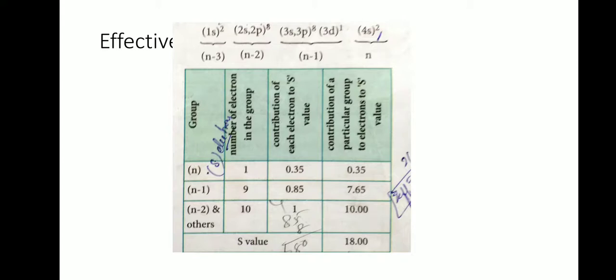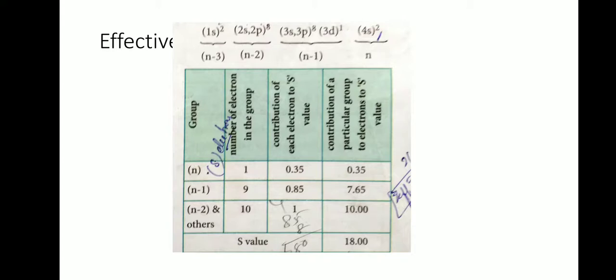First one, listen. For example, let us explain the calculation of effective nuclear charge on a 4s electron and a 3d electron in scandium. The electronic configuration of scandium is 1s2, 2s2, 2p6, 3s2, 3p6, 3d1, 4s2. For the 4s orbital, the shells are n, n minus 1 and n minus 2 (3s, 3p, 3d). The values are 0.35 for n, 0.85 for n minus 1, and 1 for n minus 2.